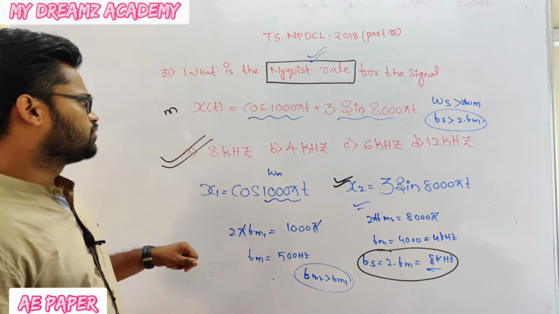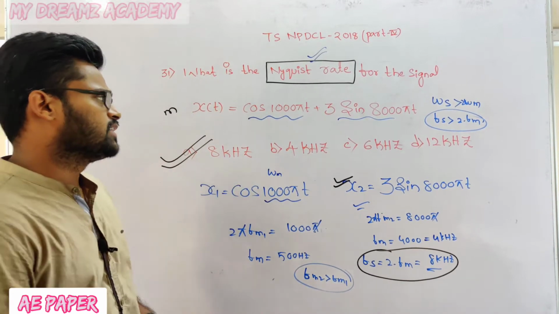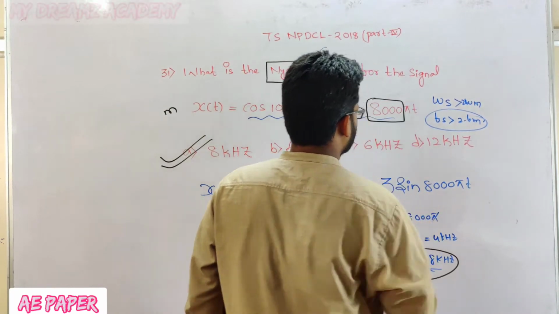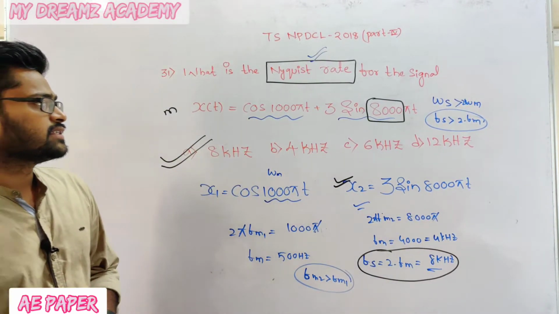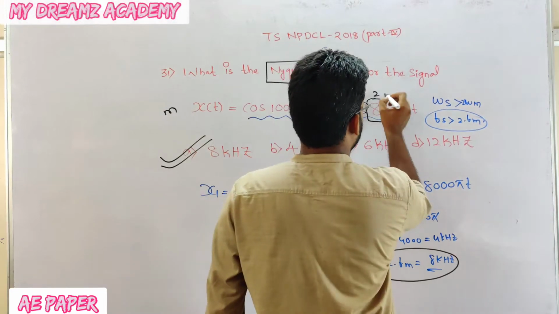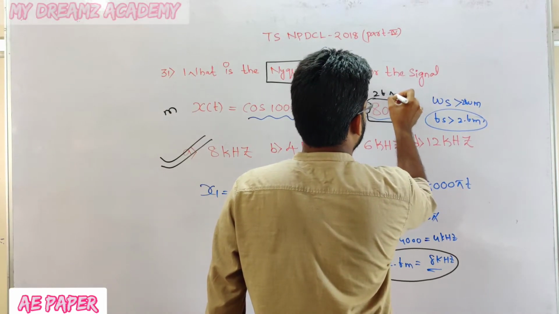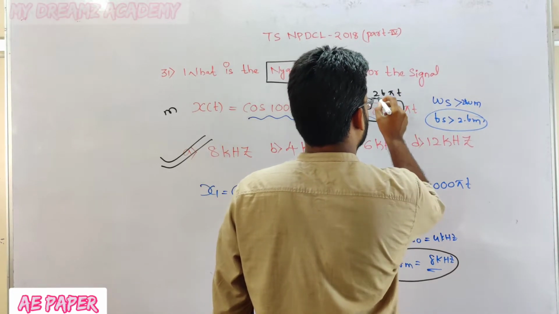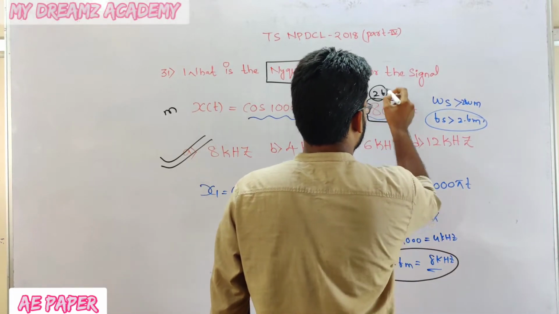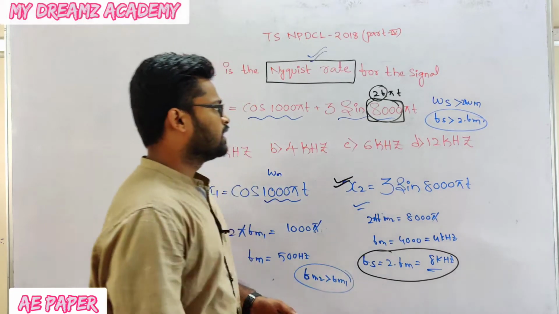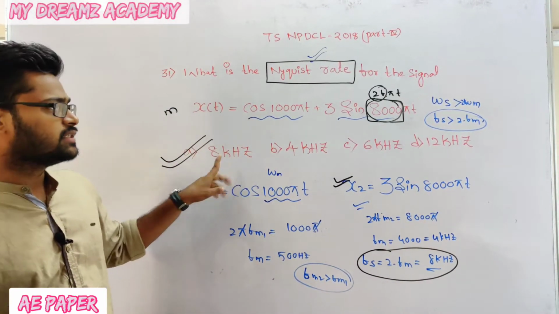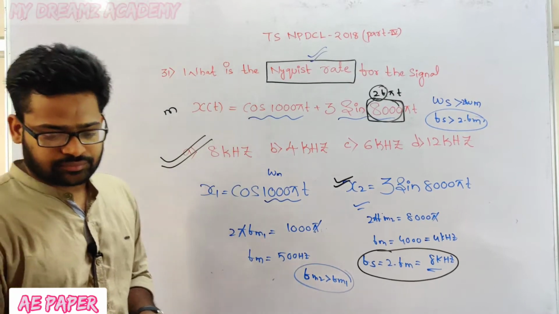And there is a shortcut to find this 8 kilohertz. What is the value of that one? It is 2 pi f t, or 2f pi. The 2f value is 8000. Directly we can see this 8000. This is one of the shortcuts.